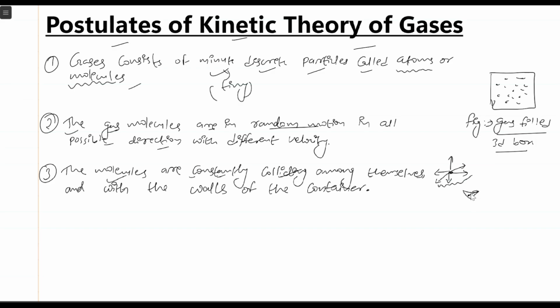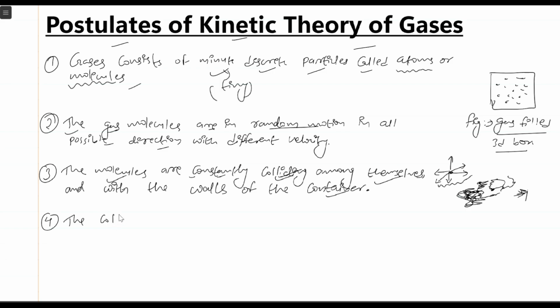So molecules are moving randomly in all possible directions like this. Another molecule will be over here, and if one molecule is constantly moving in different directions, it will definitely collide with another molecule, and those molecules may collide with others as well. The molecules are not only colliding with themselves, they are also colliding with the wall of the container. This is the third postulate. Now let's see the fourth postulate.